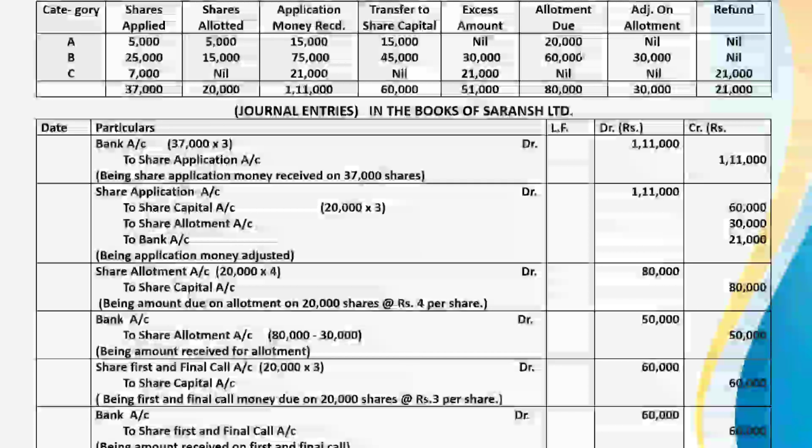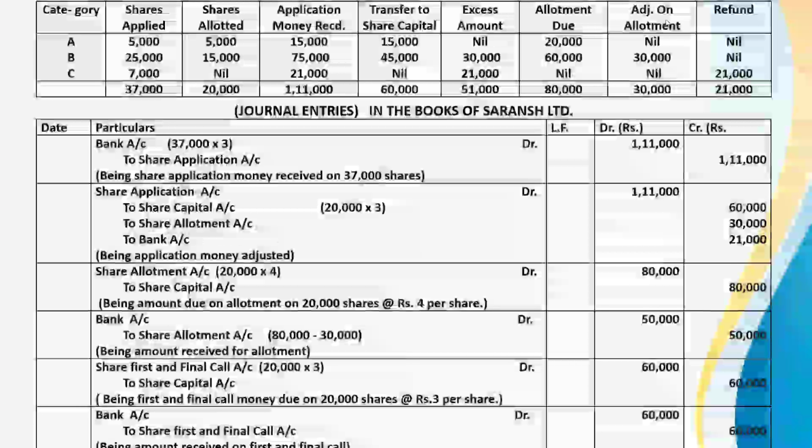Allotment due, this is 20,000. And in case of B, the allotment due is 60,000. And in case of C, no allotment is due. So total amount of allotment due is 80,000. Okay. So this is at the rate of 4. 5,000 multiplied by 4. This is 20,000. 15,000 multiplied by 4. This is 60,000. Okay. So total amount of allotment due 80,000.